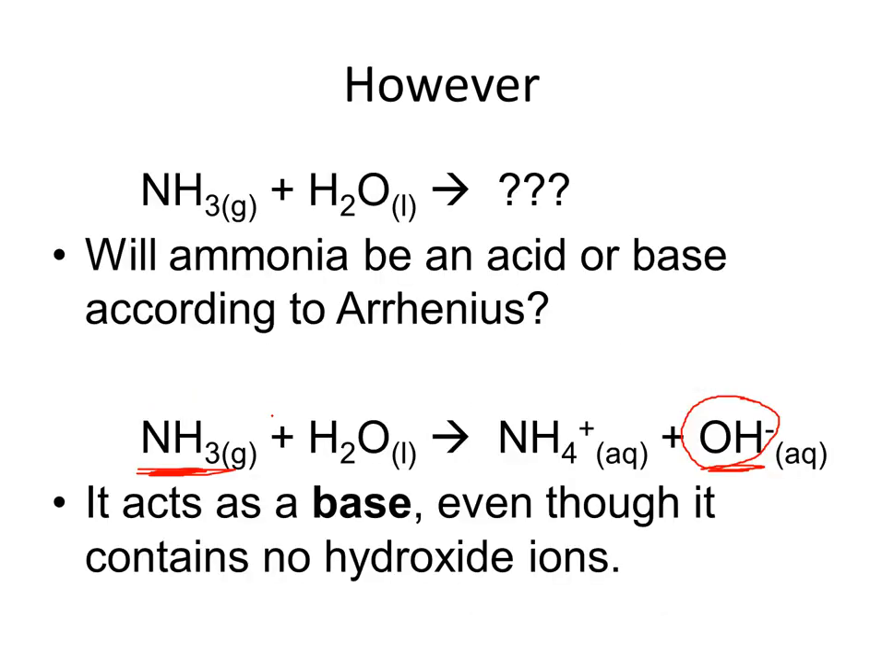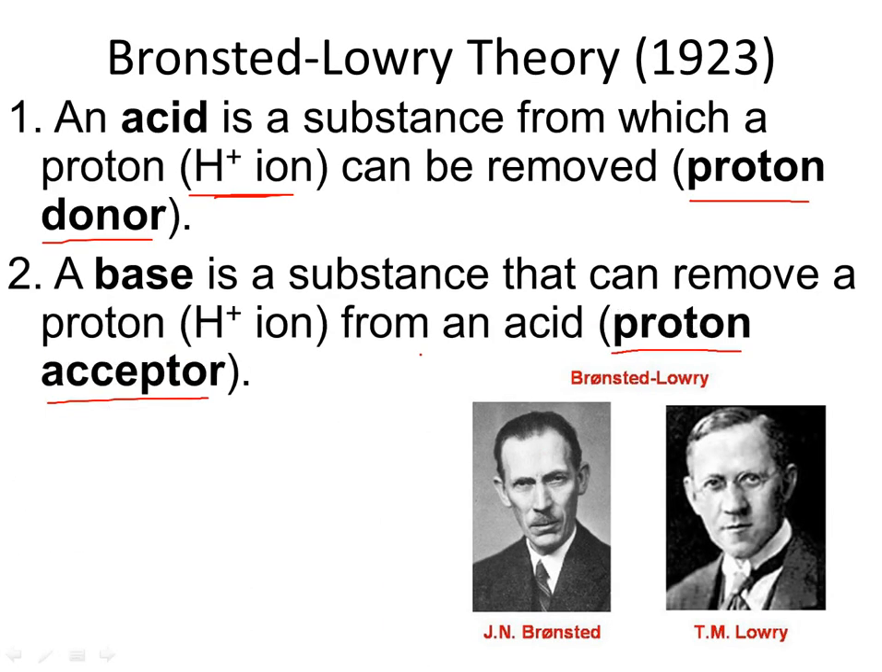If we go back to our previous equation, if we look at what ammonia has done, there it is at the beginning of the reaction, and here it is as a product. The difference between those two is one positively charged hydrogen ion. So ammonia has accepted a proton to become ammonium. That makes it, according to Brønsted and Lowry, a base, a proton acceptor.